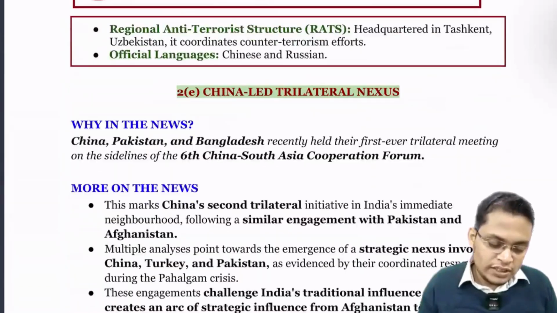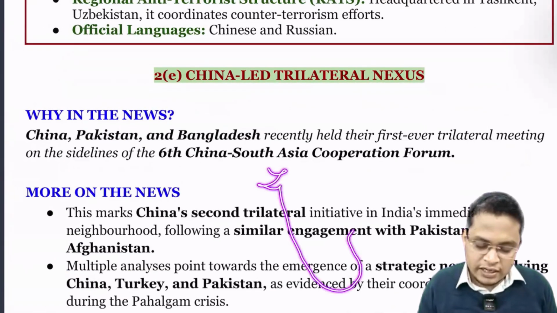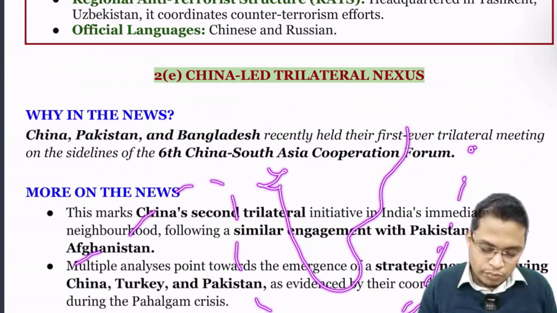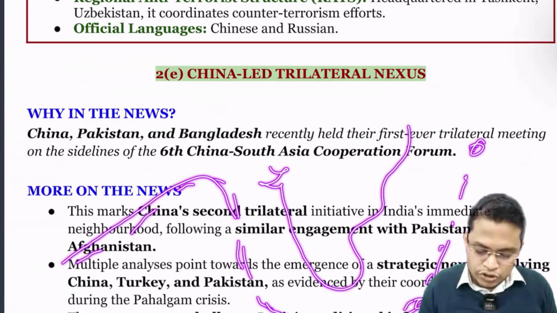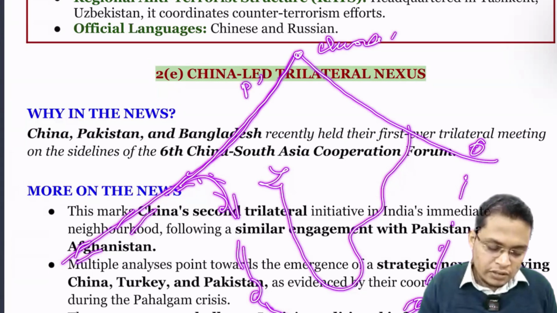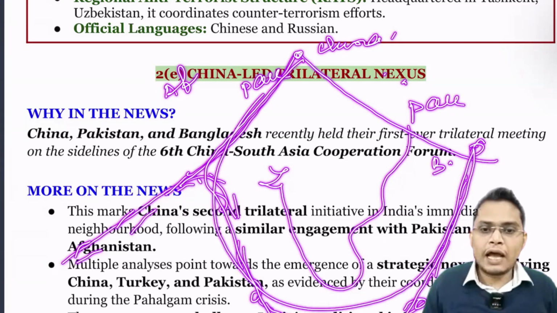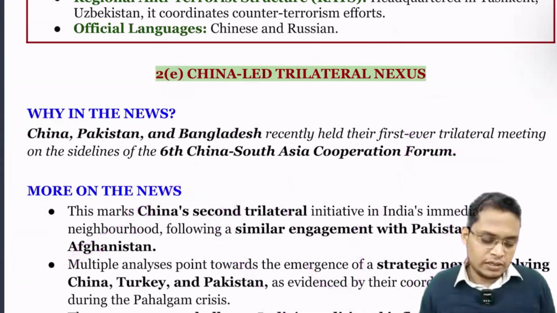चलिए आगे बढ़ते हैं. So next is China led trilateral nexus. Recently China is encircling India. Already there is an initiative called Belt and Road, and the String of Pearls. Through that it is constructing a number of ports to encircle India. And on top of it, now it is initiating trilateral initiatives on two sides. One is China, Pakistan, and Afghanistan. Now it is constructing China, Pakistan, Bangladesh. It is trying to encircle India by having multiple alliances and entering India's backyard.